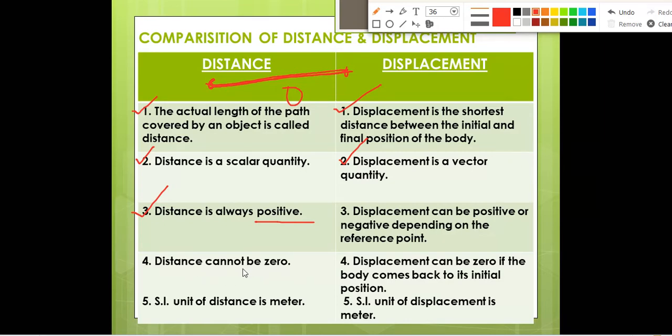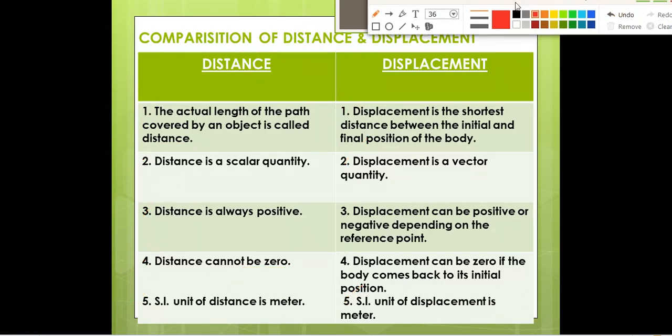Distance cannot be zero. This is a very important point. Distance cannot be zero, but displacement can be zero if the body comes back to the initial point. Suppose a person goes from this point to this point, but again if he comes back, then that time the displacement will be zero. So displacement can be zero. SI unit of distance is meter and SI unit of displacement is also meter. This is the same for both of them. Okay, so these are the differences between distance and displacement.